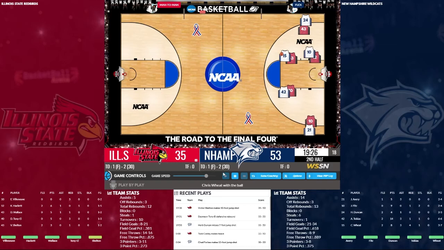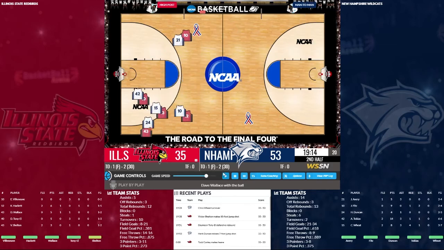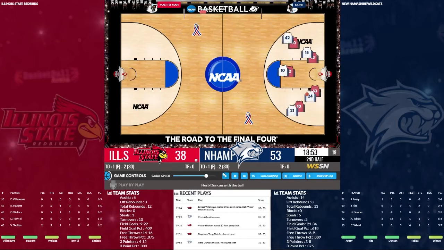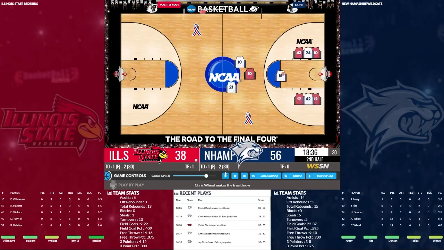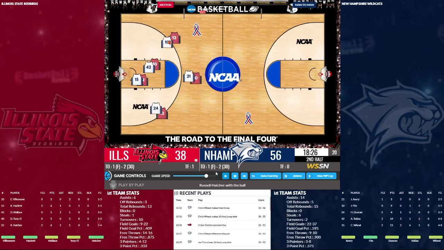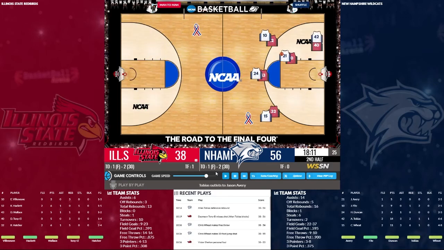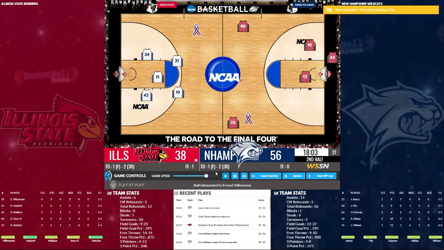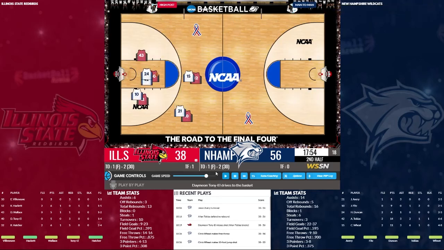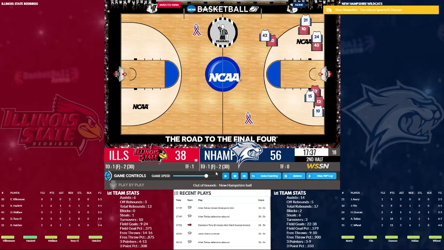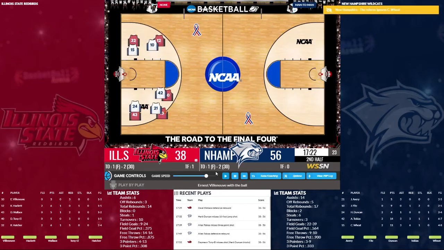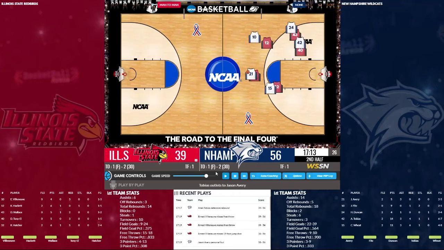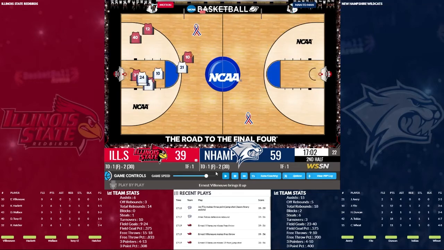They get the first basket of the half to get within 18, and we turn it over. So we turn it over once in the first half, and then on our first possession of the second half, turn it over. And we get a putback by Wheat, an and 1 actually, to put us up 18, as they had scored the first 5. And there's another turnover. But we get it right back. Miss a 3, but we miss another shot. They get 1 out of 2 at the line to make it a 17-point game.